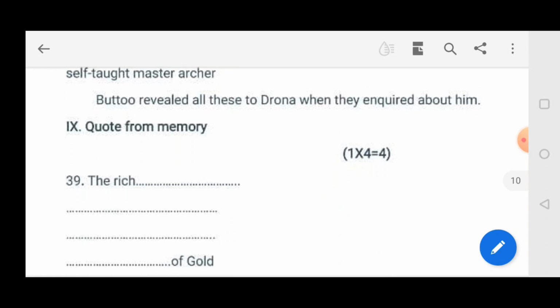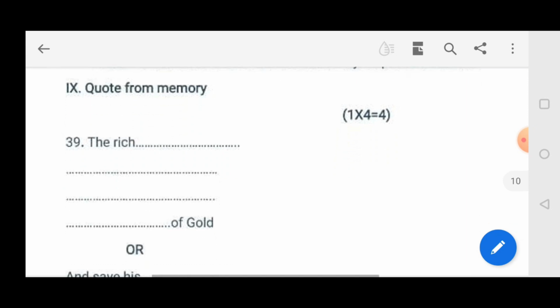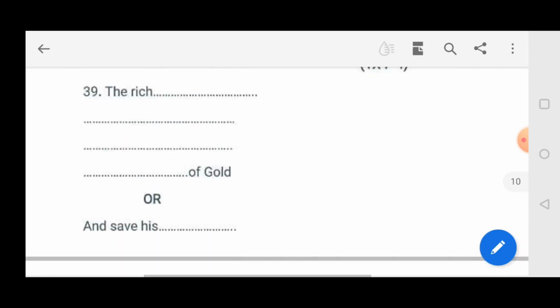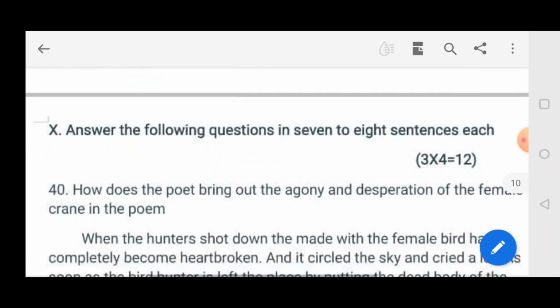Quote from the memory. Question number 9. Quote from the memory. One poem you have to write here. So the question carries 4 marks. So here you have two poem options. One is Vachana and the next one is Poison Tree. So it's your wish which one you want, you can write that one. Answer the following questions in 8 sentences each.